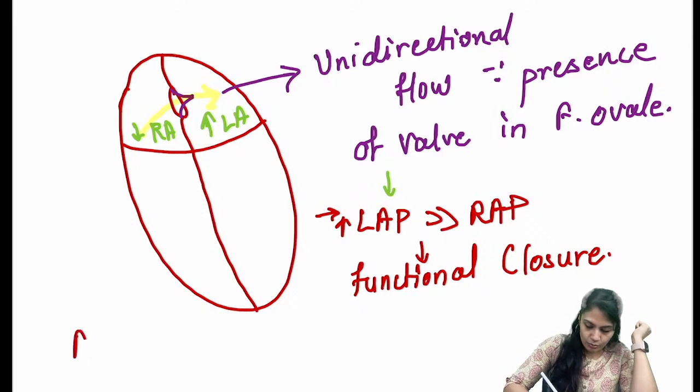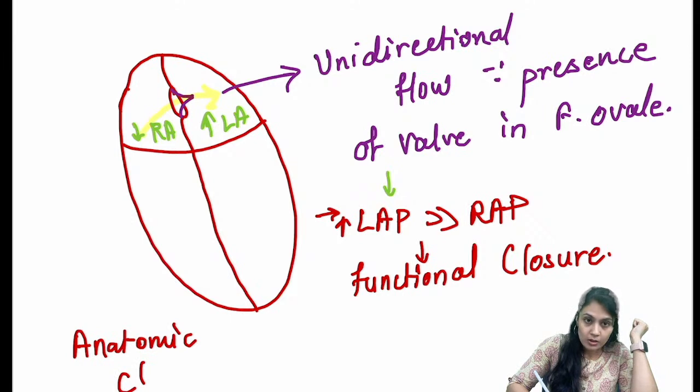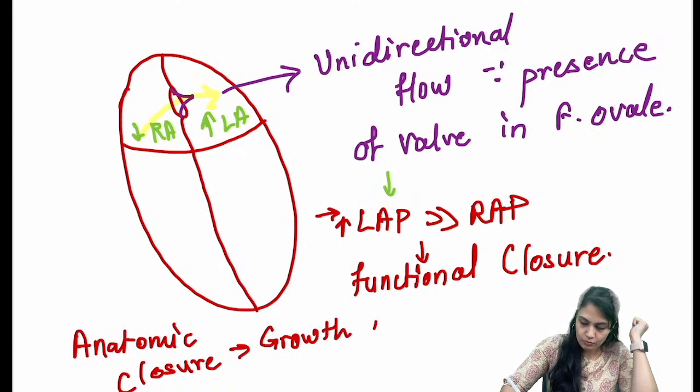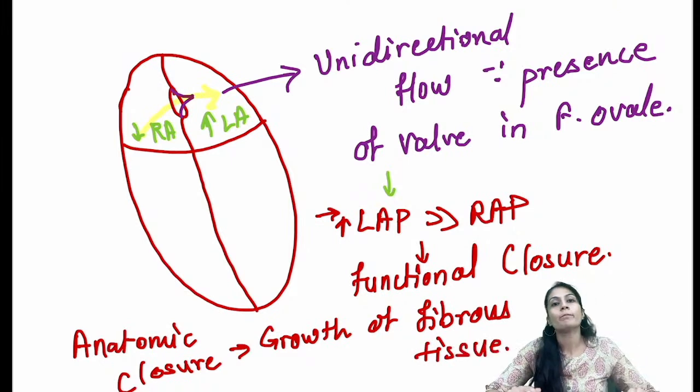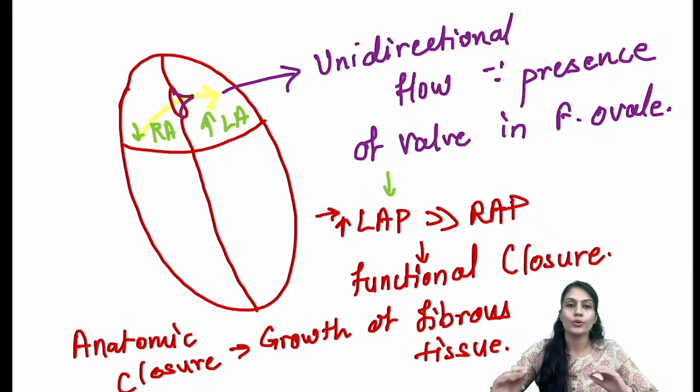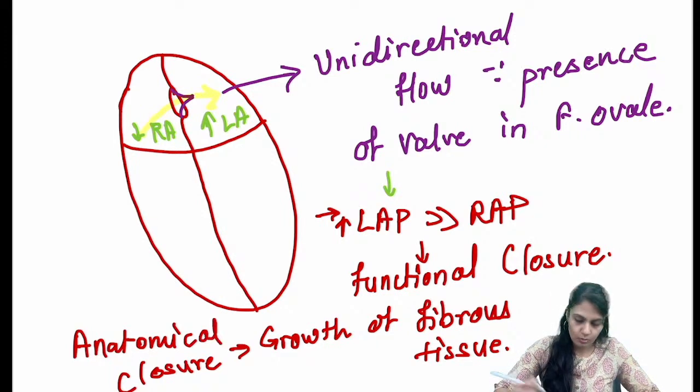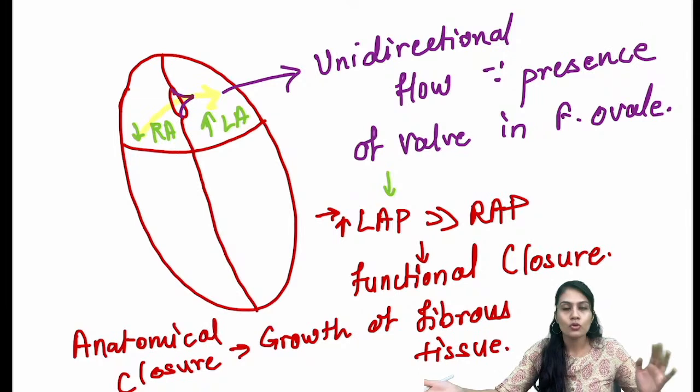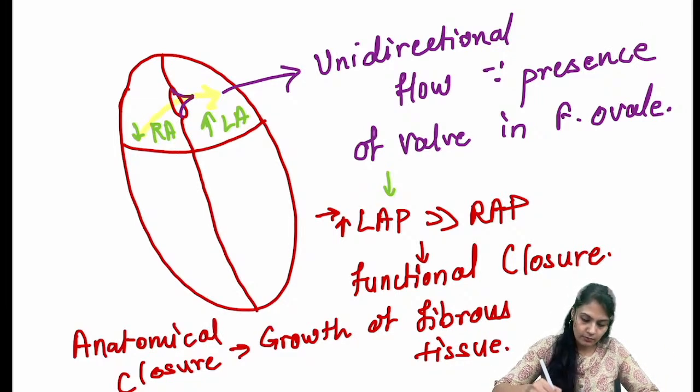So if I have to talk about anatomical or morphological closure, I should talk about the growth of fibrous tissue. The growth of fibrous tissue is going to cause anatomical closure. Let's move ahead.